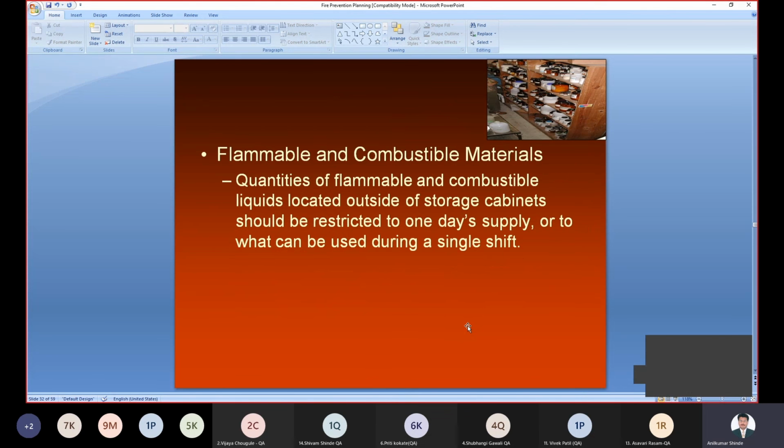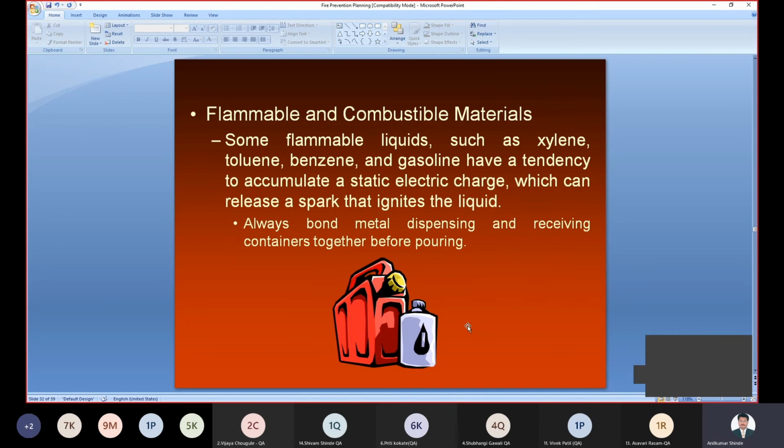Then flammable and combustible material: there are different chemicals, and these are the combustible materials. For quantities of flammable and combustible liquids located outside the storage cabinets, we have to keep the appropriate chemicals in the appropriate cabinet to avoid the problem of fire.